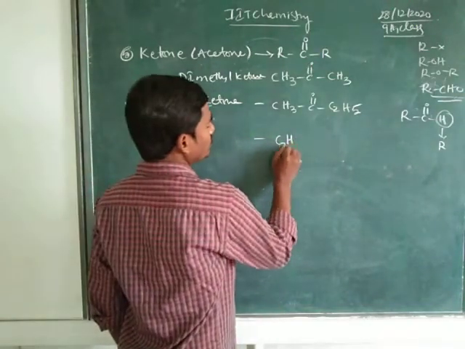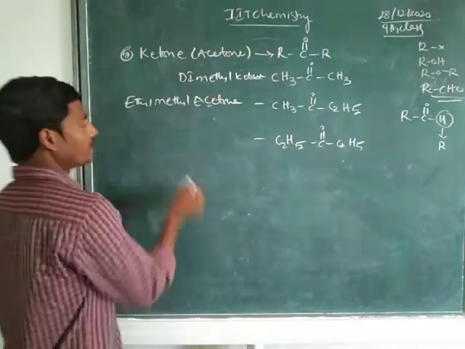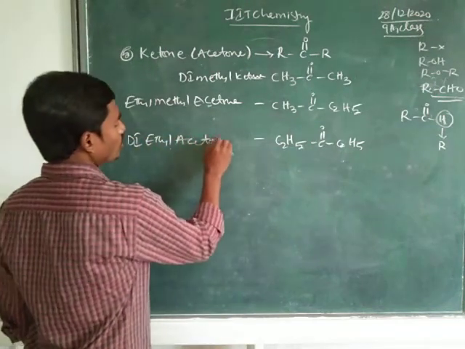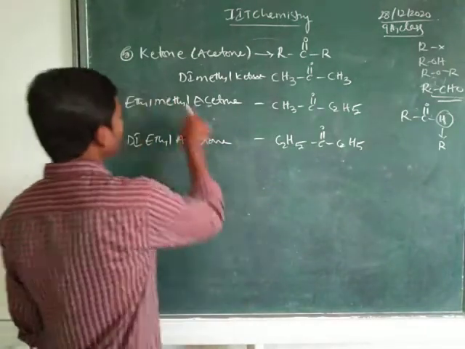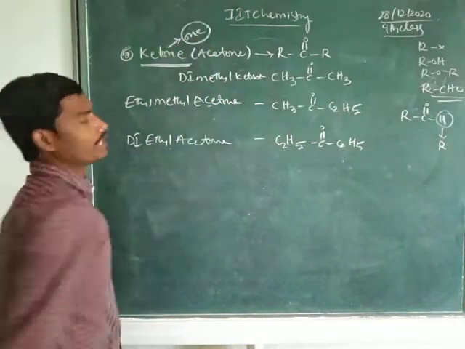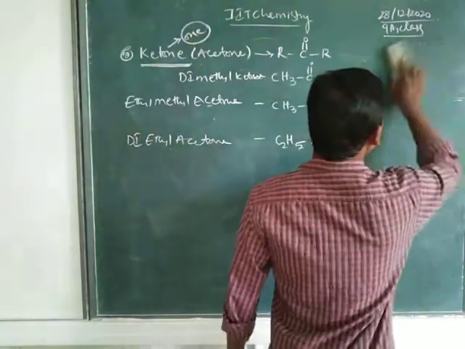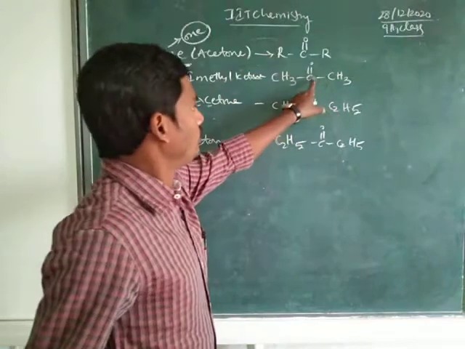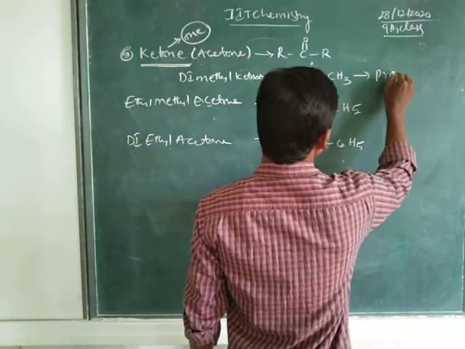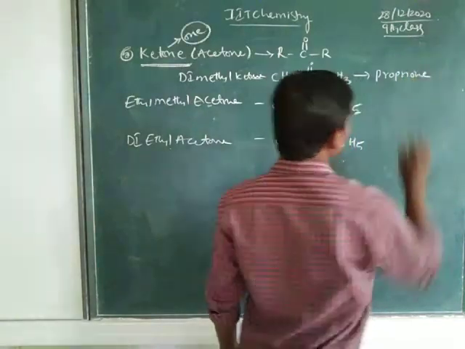And here C2H5, C double bond O, C2H5. There are two ethyl groups, so diethyl acetone. And here the suffix for ketone is one. Based on that, see here, number of carbons 1, 2, 3. There are 3 carbons, and 3 carbons means prop. And here the suffix is one. So that's why propanone.